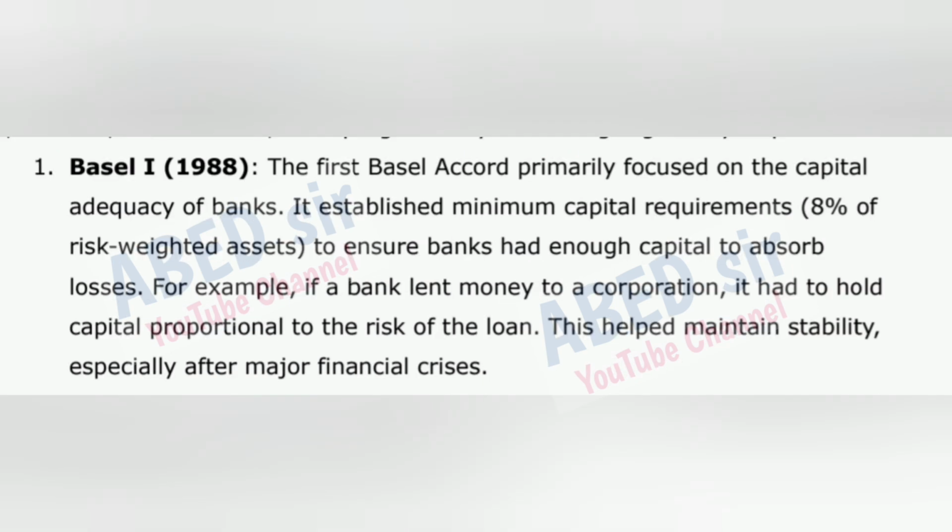1. Basel I, 1988. The first Basel Accord primarily focused on the capital adequacy of banks. It established minimum capital requirements, 8% of risk-weighted assets, to ensure banks had enough capital to absorb losses. For example, if a bank lent money to a corporation, it had to hold capital proportional to the risk of the loan. This helped maintain stability, especially after major financial crises.